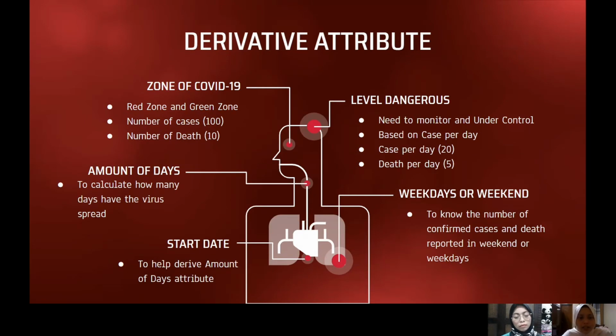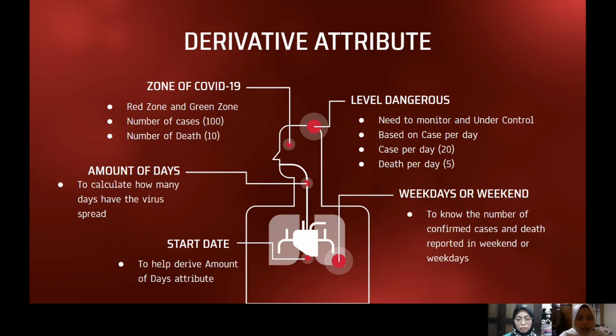There are six derivative attributes that we have done for this study. First one is zone of COVID-19. Here we derive the attribute to know the zone of the country, which country is in the red zone, which country is in the green zone.